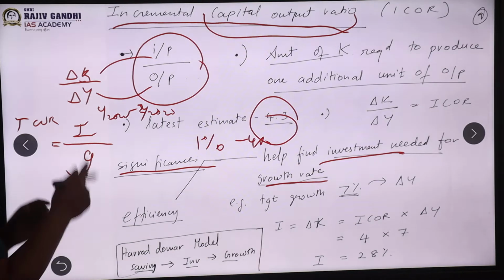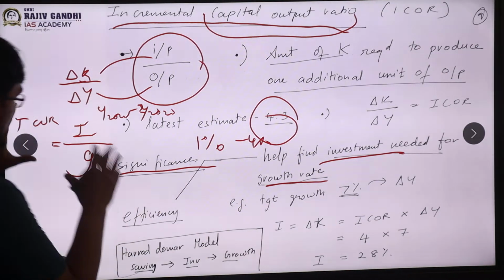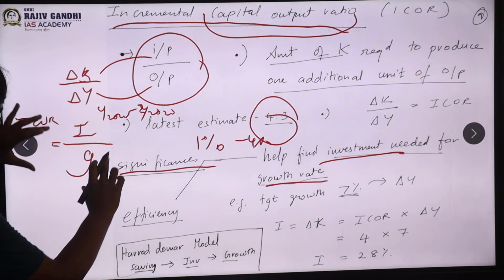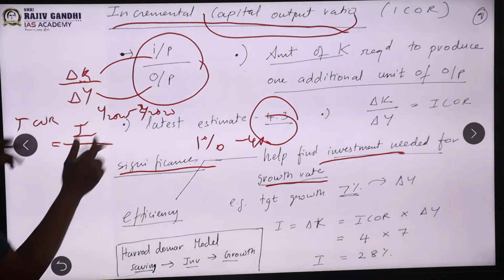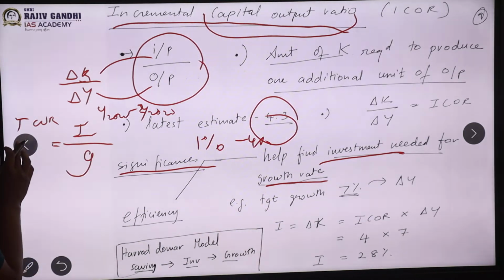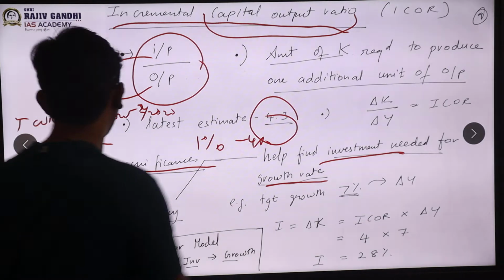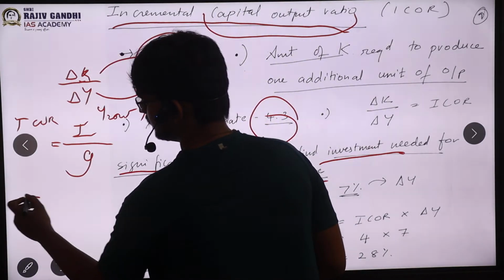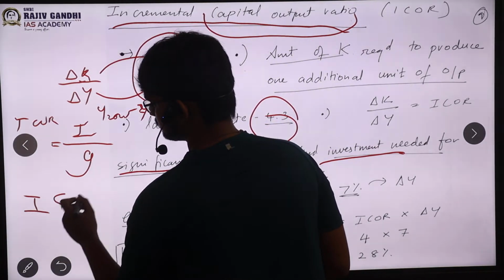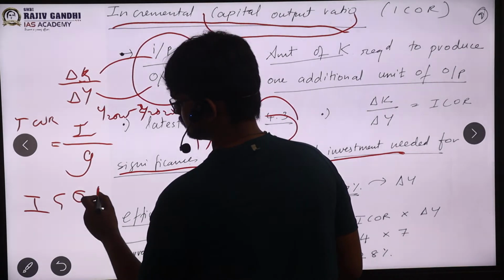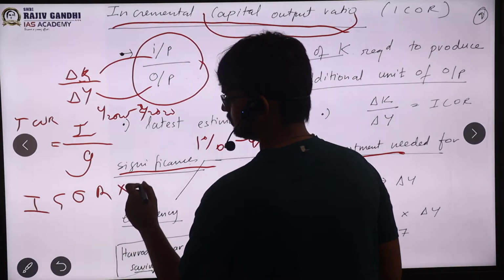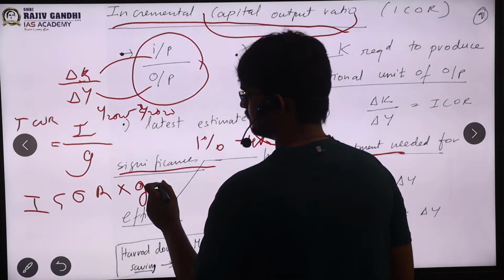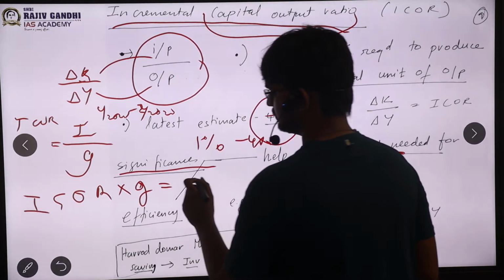So now I have given a definition for ICAR. So what will happen? If this G has to come here, obviously this G has to go to the left hand side. You will be knowing your mathematics. So it will be ICAR into G, sir. That will be equal to your investment.